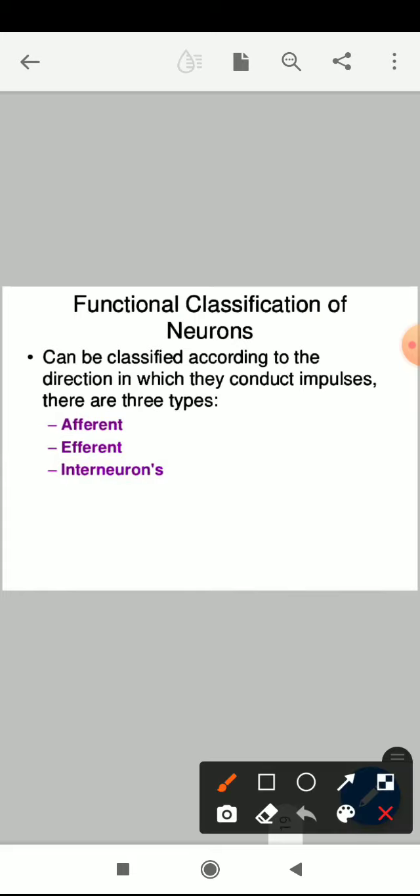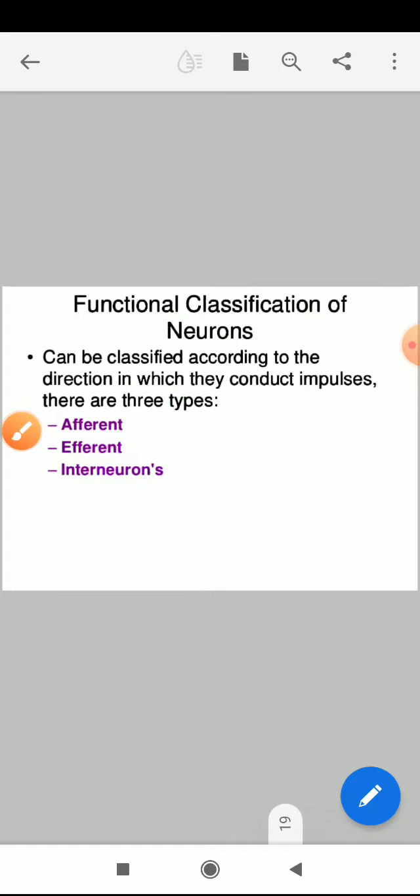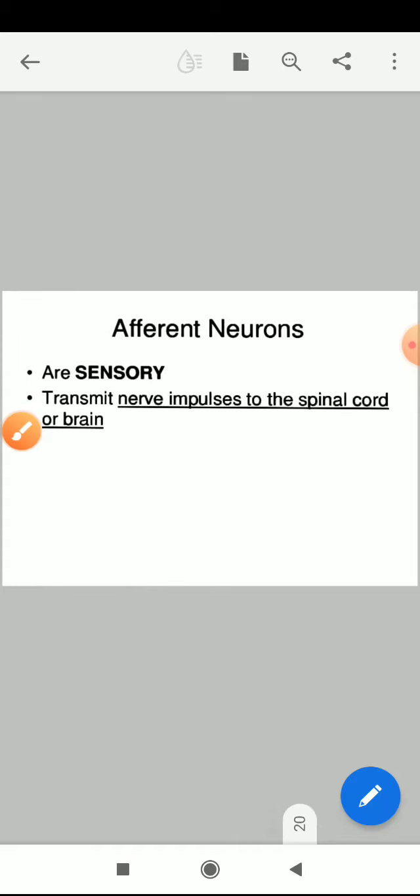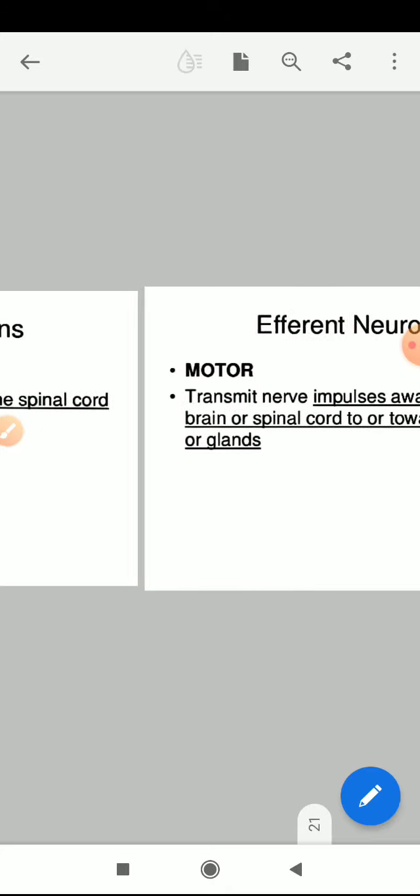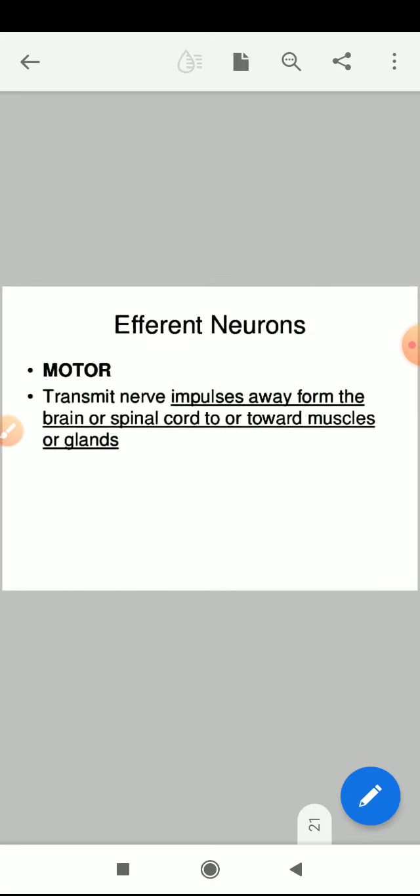Depending on that, they are classified into afferent, efferent and interneurons. Afferent neurons are sensory and transmit the nerve impulses to the spinal cord. Efferent neurons transmit the nerve impulses away from the brain or spinal cord, towards the muscles and glands.